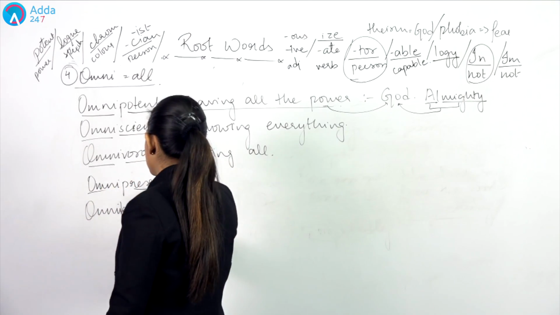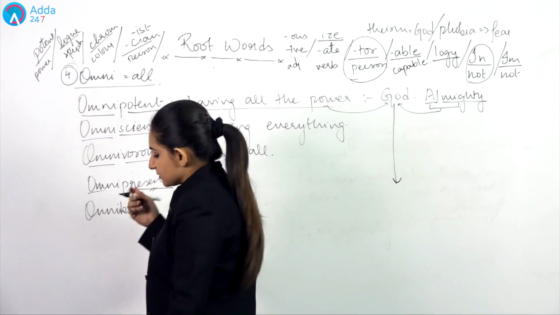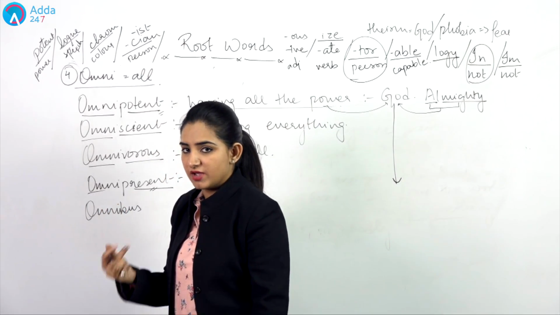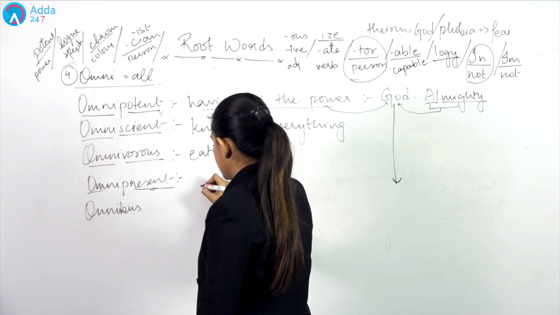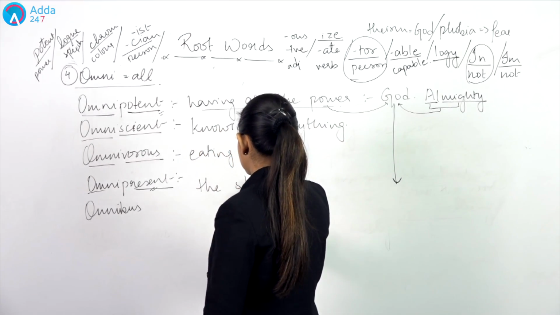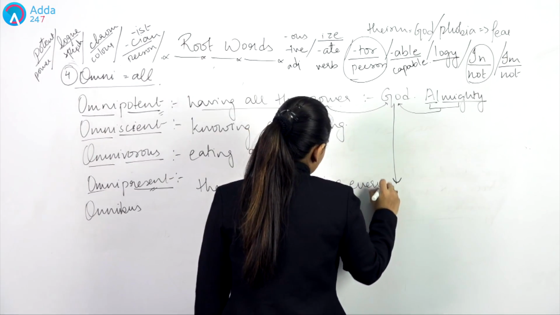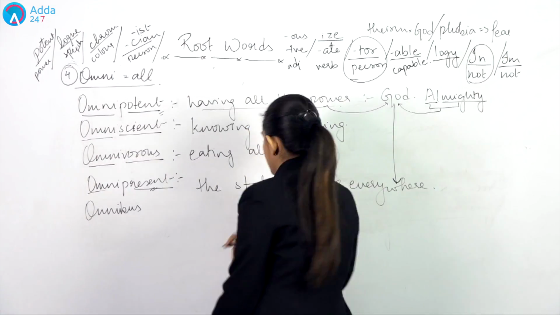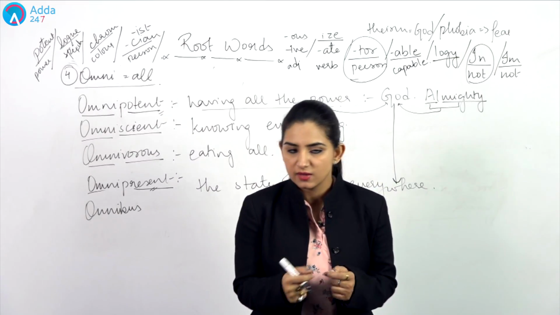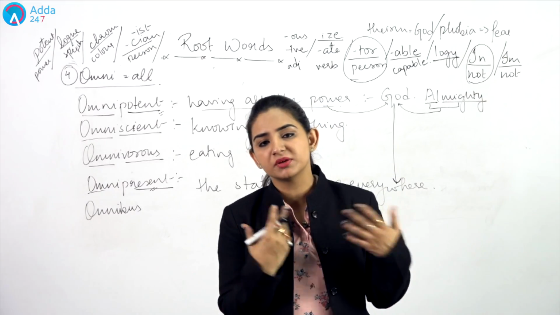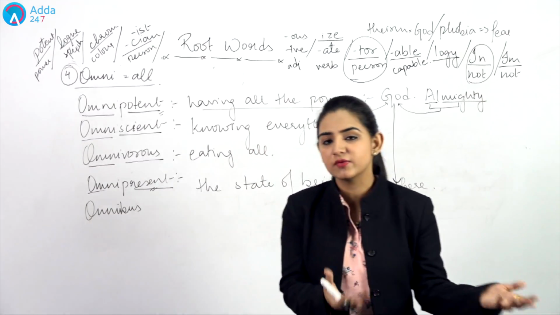Then we talk about omnipresent. Again, you can relate it to God only. Why? Present means showing presence, happening somewhere, occurring somewhere. Omni means all. So omnipresent is what? It means the state of being everywhere, right? Or if you see somebody who meets you frequently, wherever you go, you meet that person. So that person is also omnipresent for you. Why? Because he is present everywhere you go.